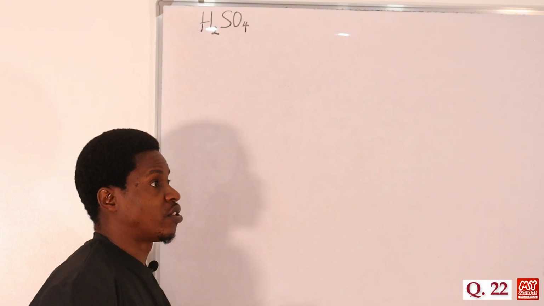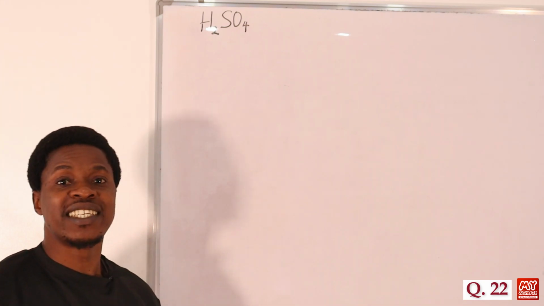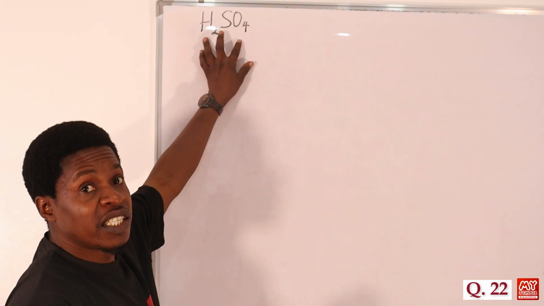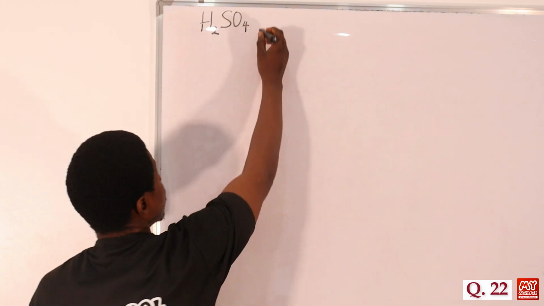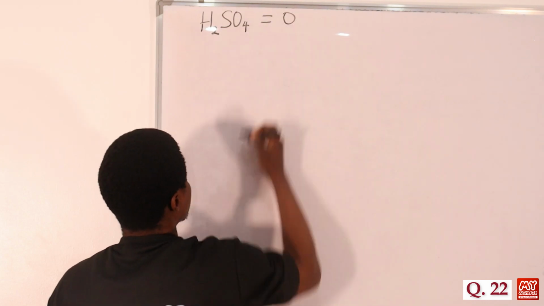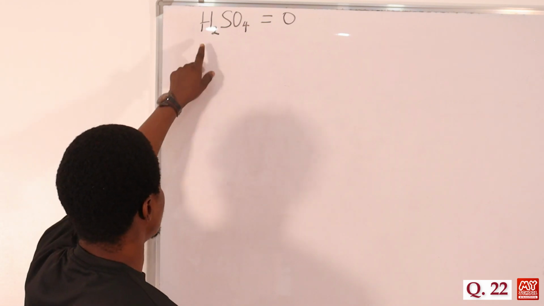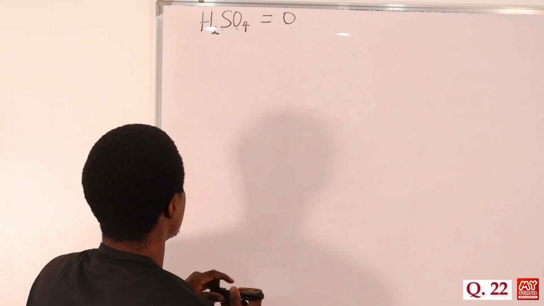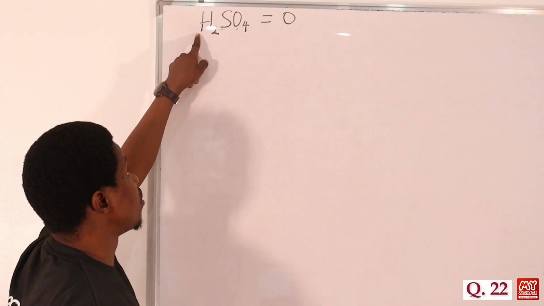One of the rules in calculation of oxidation number is that the sum of the oxidation states in a compound in its free state is equal to 0. So we are going to equate this. This is the compound now. It is not ionic, so it is equal to 0. Now, we want to calculate the oxidation state of oxygen. So we know that hydrogen is positive 1. It has a valency of 1.